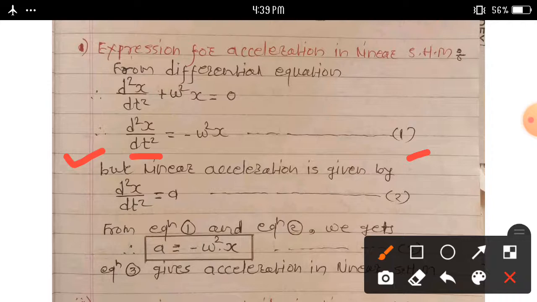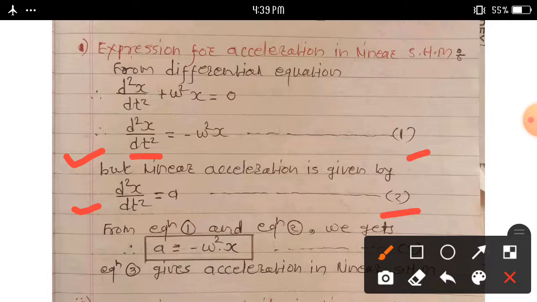Linear acceleration is the rate of change of velocity with respect to time, so according to the definition, a is equal to d square x upon dt square. Consider equation second.